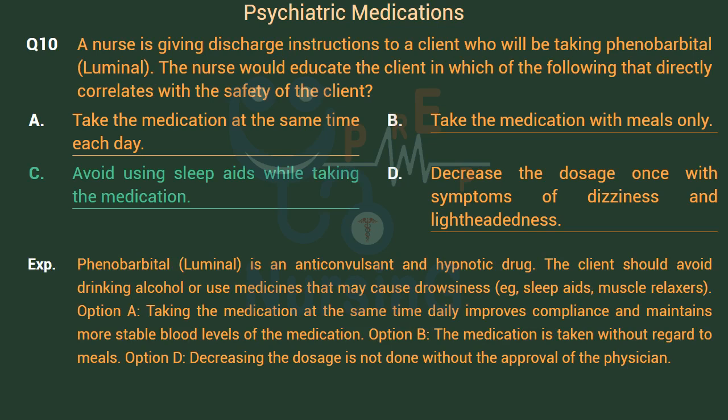Phenobarbital, Luminal, is an anticonvulsant and hypnotic drug. The client should avoid drinking alcohol or use medicines that may cause drowsiness, for example sleep aids, muscle relaxers. Option A, taking the medication at the same time daily improves compliance and maintains more stable blood levels of the medication. Option B, the medication is taken without regard to meals. Option D, decreasing the dosage is not done without the approval of the physician.